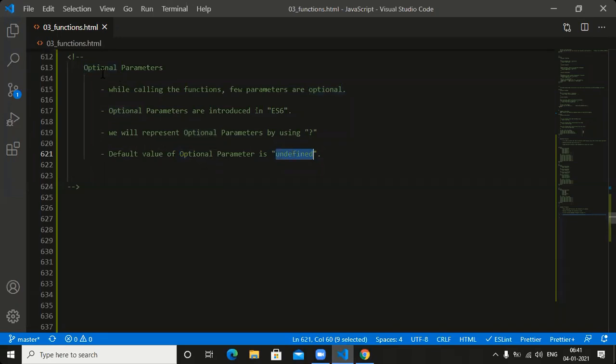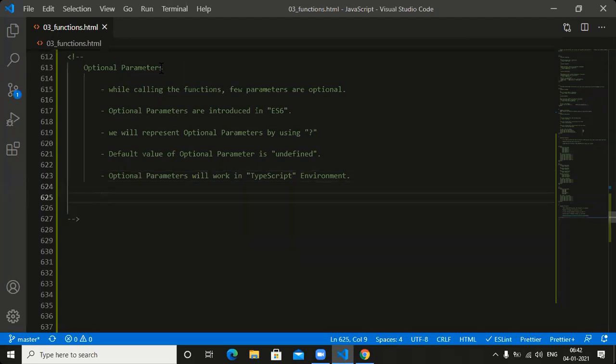One more point: optional parameters will work in the TypeScript environment. Very important. Optional parameters will work in which environment? TypeScript environment. Remember that one. It won't work with the JavaScript environment. Optional parameters won't work with the JavaScript environment.